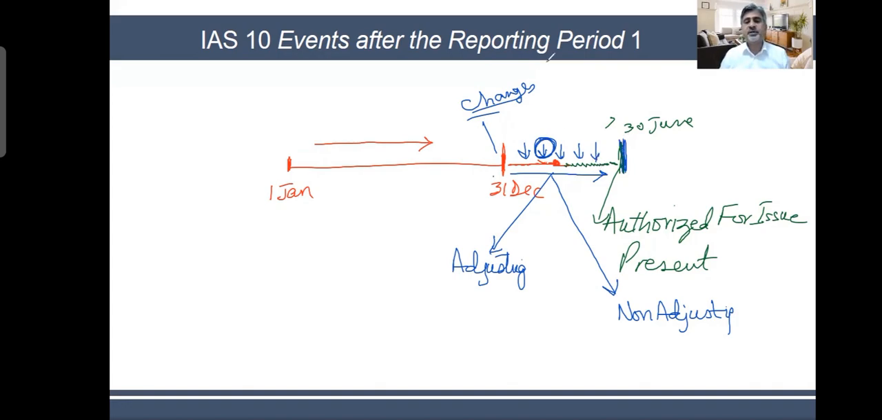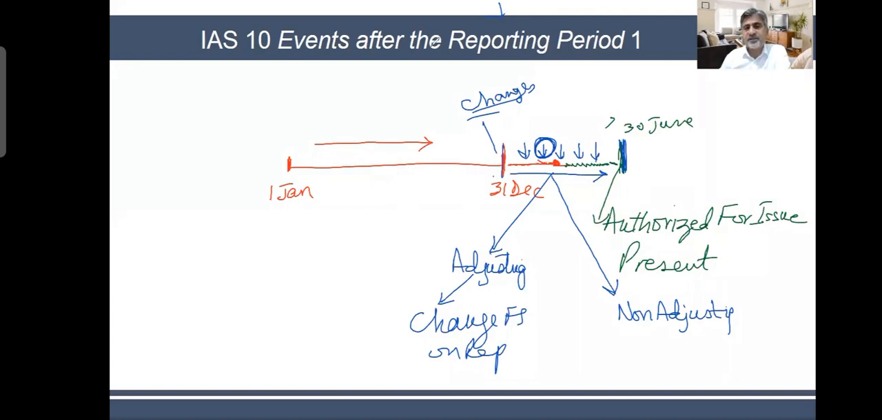If you pay attention to the name of the chapter, events after the reporting period. Your reporting period finishes here, and after this the events will take place. These are 2 types of events, adjusting and non-adjusting. For adjusting events, you change financials on the reporting date, which means that it happens in February or March, but you go back to 31st of December and make changes in the income statement and in the balance sheet.